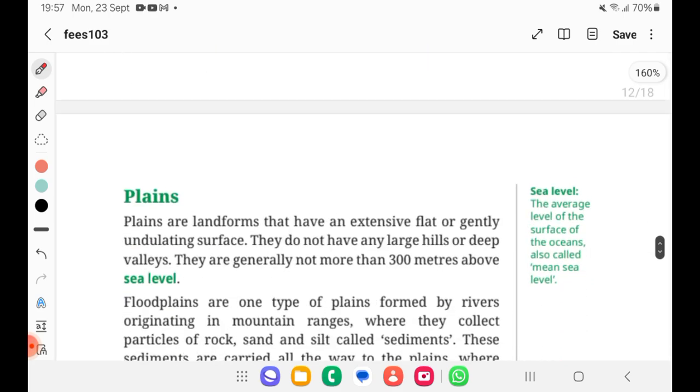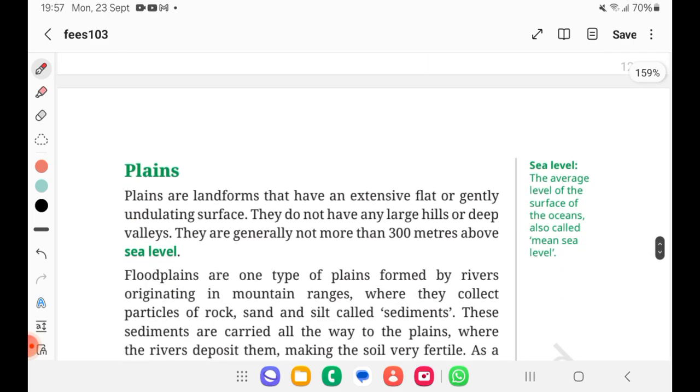Now lastly, a major landform is the plain. Plains are landforms that have an extensive flat and gentle area. They do not have any large hills or deep valleys. They are generally not more than 300 meters above the sea level. So generally 300 meters only above the sea level.